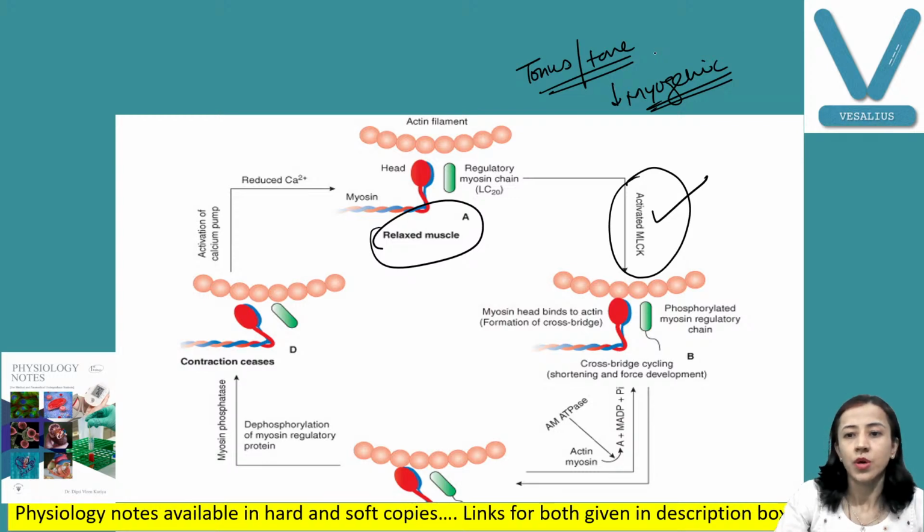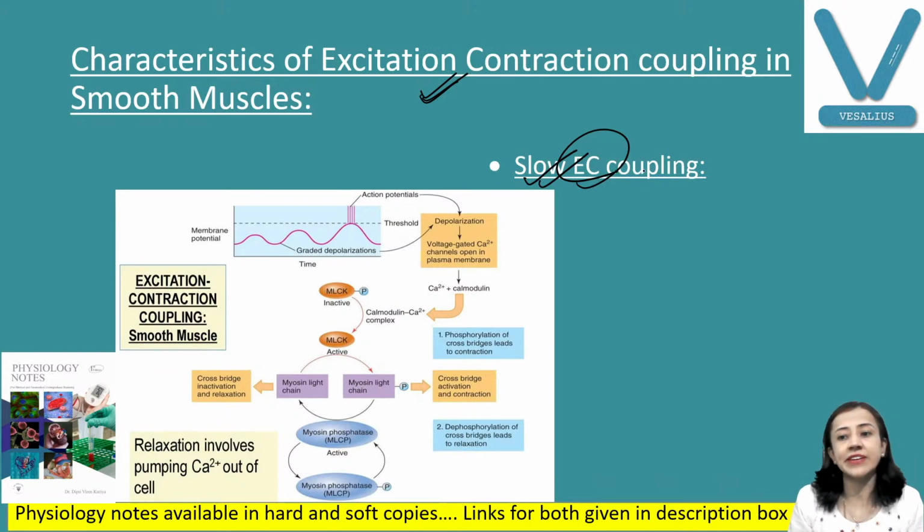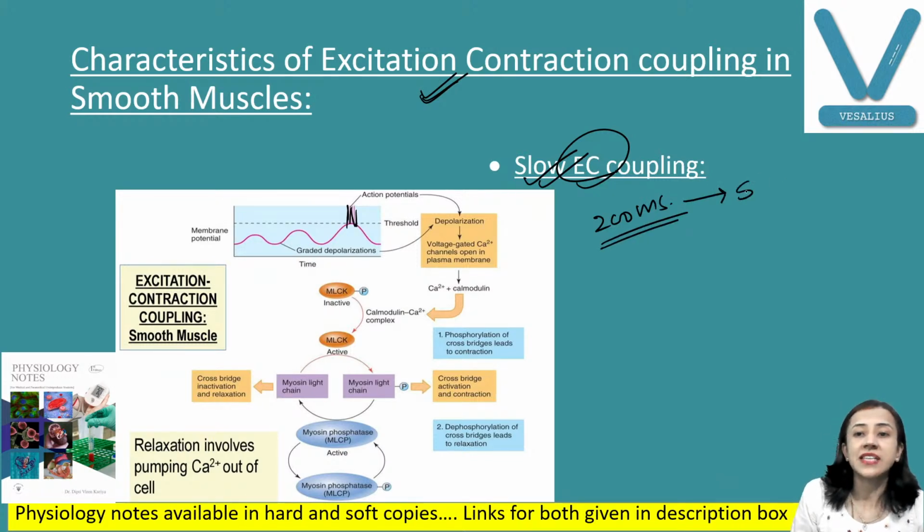Now, what are the characteristics of excitation contraction coupling of smooth muscle, and how does it differ from skeletal muscle? Number one, this excitation contraction coupling is slow. After the spike potential, 200 milliseconds are required, and after 200 milliseconds of the spike, the smooth muscle contracts.